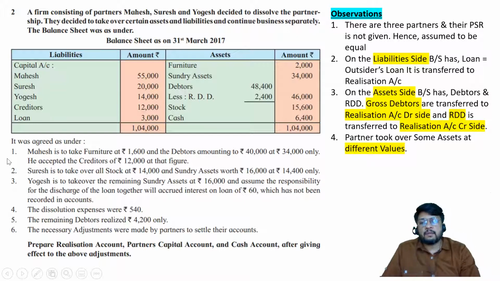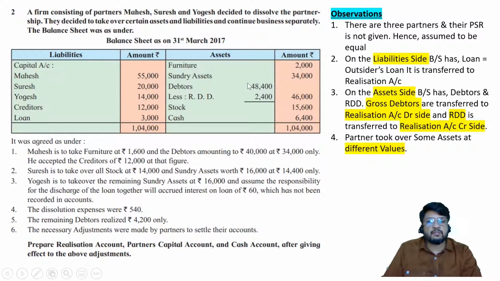So in adjustment number 1, when we are thinking about how the assets are realized, either by sale for cash or by takeover by the partner, there you can see that debtors amounting to 40,000. So this 40,000 represents the book value of debtors. Total debtors are rupees 48,400.